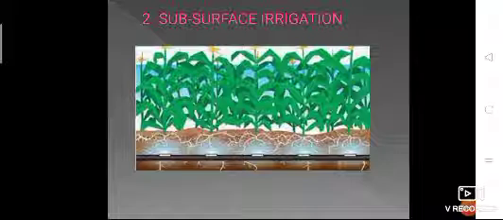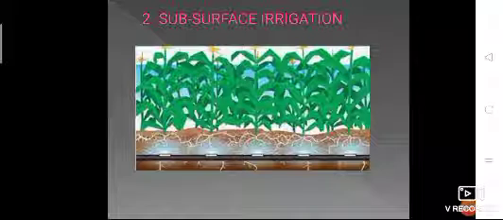Again, subsurface irrigation is divided into two parts. I have not mentioned this in the notes, but you can take notes on this to improve your answer. One is natural subsurface and another is artificial subsurface. Natural subsurface is when the water table lies near the root zone of the plant, and the water is naturally absorbed by the plants.